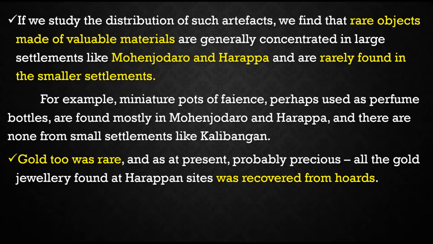When it comes to the first category, utilitarian, these are available in smaller places. When it comes to the precious things, luxurious, these are available in large sites like Mohenjo-daro and Harappa. And in the smaller settlements, these are very rare. Let us take the same example which we had already taken. Small pots of faience are available in Mohenjo-daro and Harappa. In small settlements like Kalibangan, there is no evidence of such.